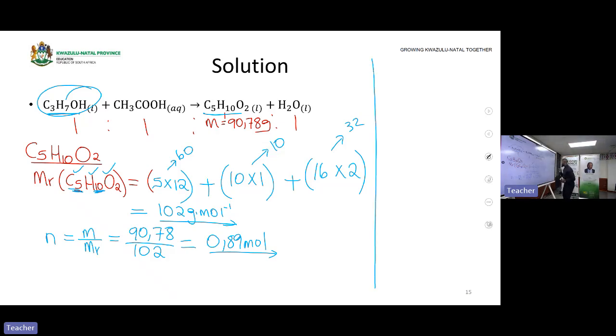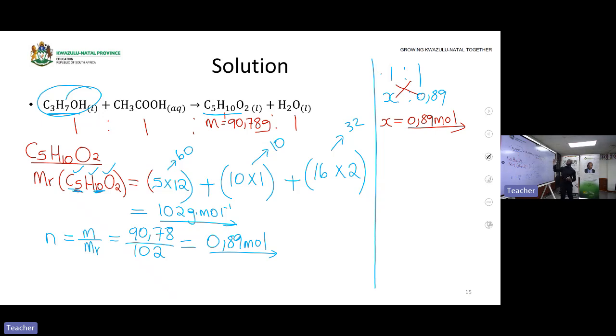We write it down on a new page here. We say the mole ratio is 1:1. This means that since we do not know the number of moles of propan-1-ol, but we know the product is 0.89, we can cross multiply to get the number of moles of propan-1-ol that actually reacted. When you cross multiply, X will be equal to 0.89 moles as well. We are almost there. Now, what are we looking for? We are looking for the mass so that we can have the pure mass.